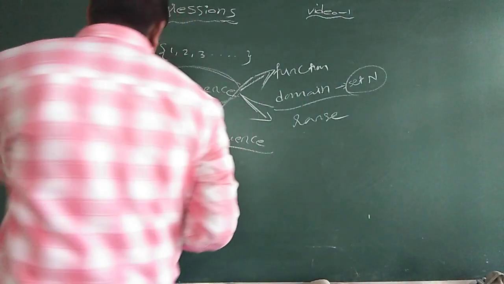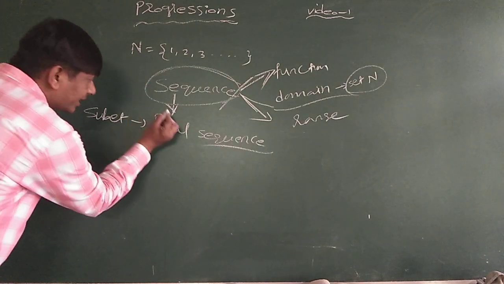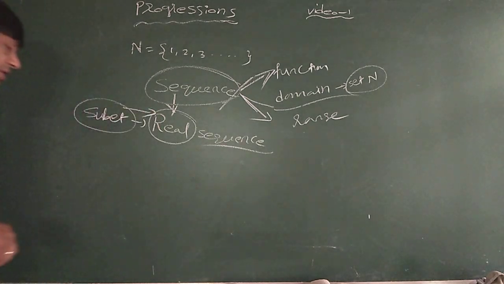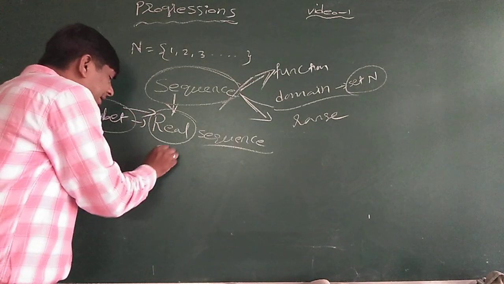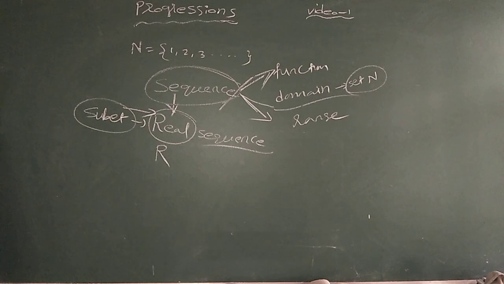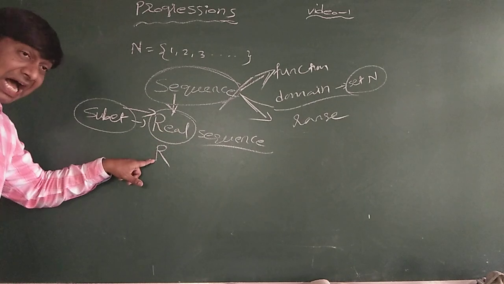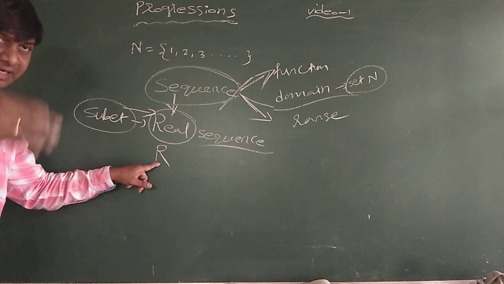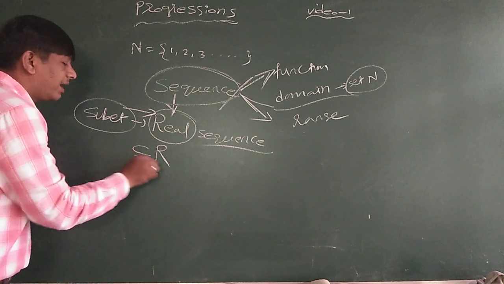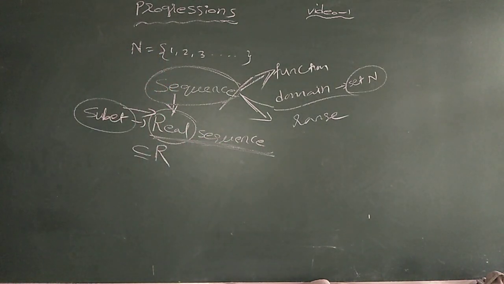Now next, a sequence whose range is a subset of the real numbers R is called a real sequence. Is it clear?